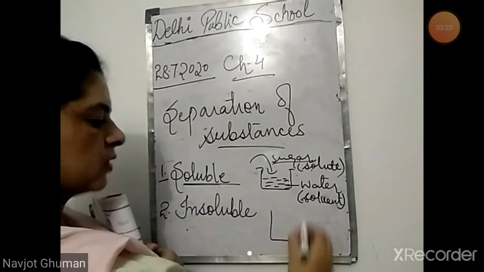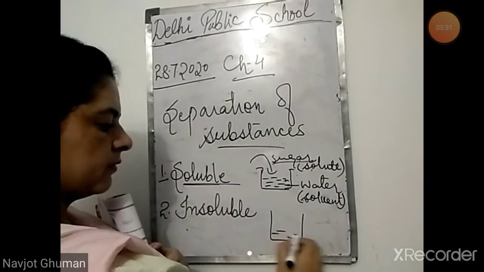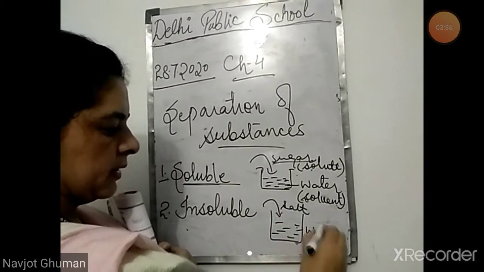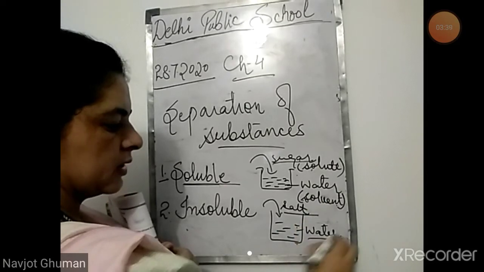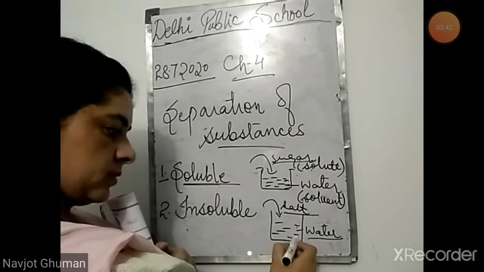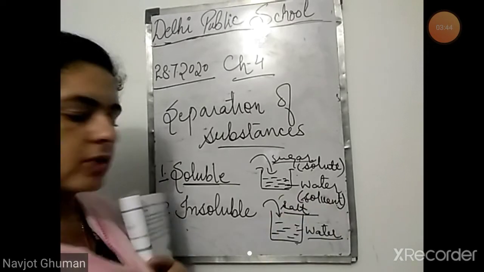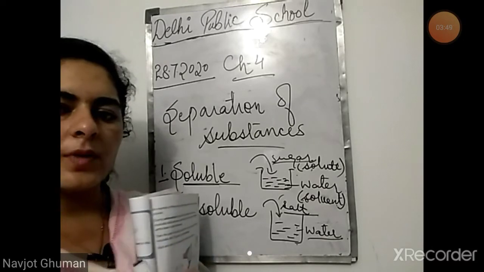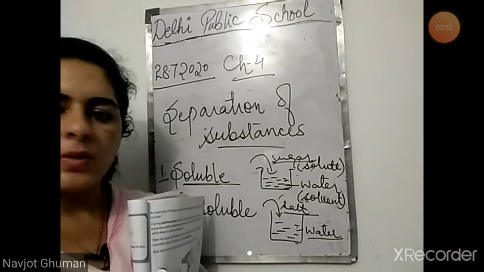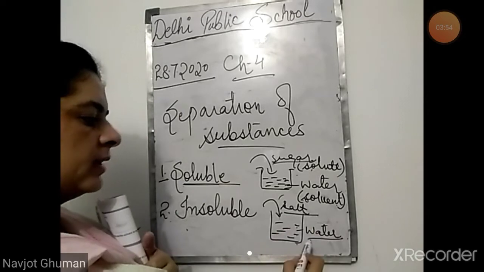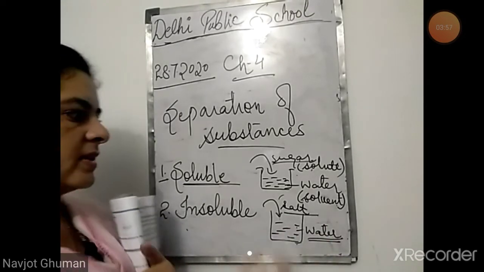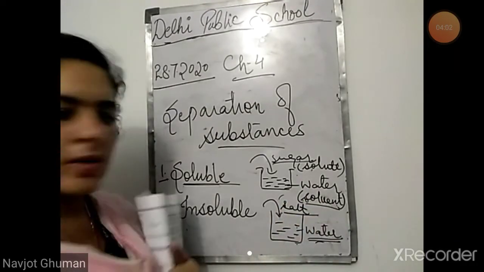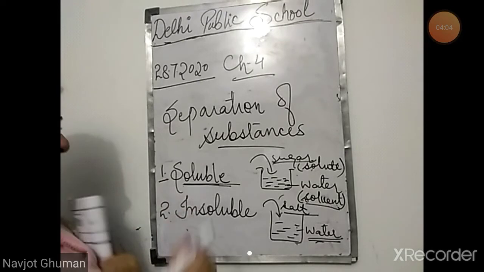The same way, like salt solution. Salt solution is made by adding salt in water. Salt is the solute and water is the solvent. So salt completely dissolves in water, so it is also soluble. We cannot see salt floating on water when we dissolve it. So that means it is soluble in water. So these are the soluble substances. The substances that completely get dissolved in the solvent are called soluble substances.